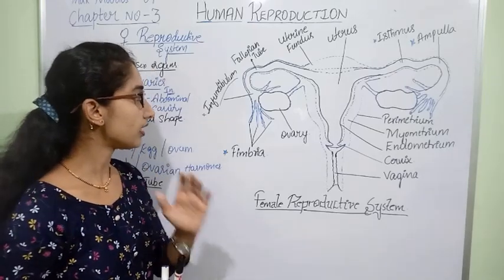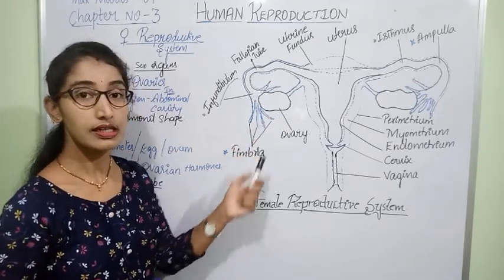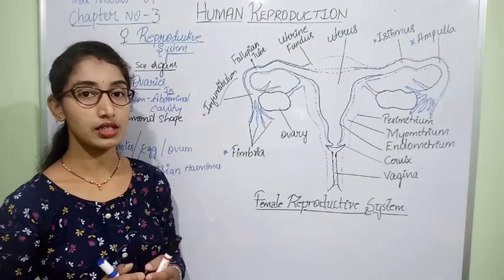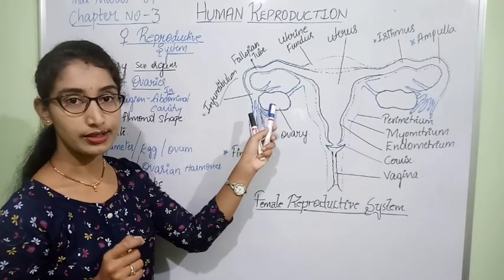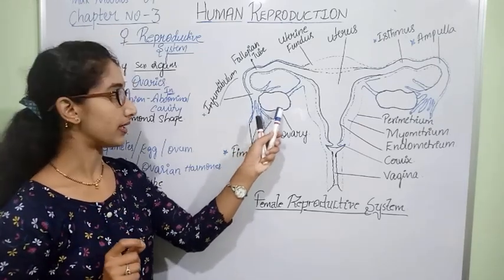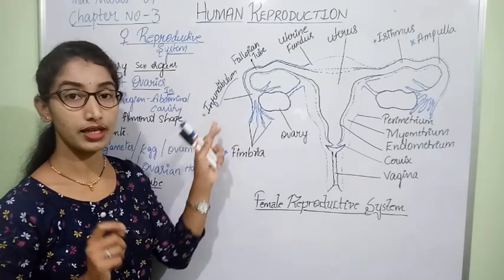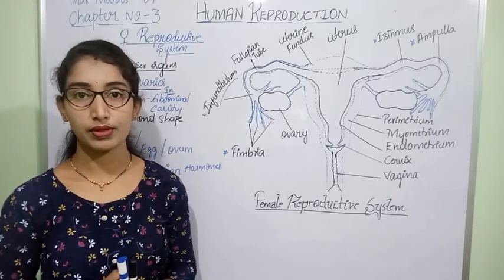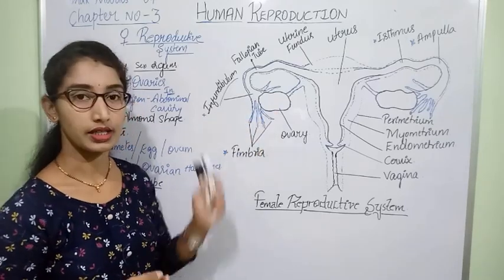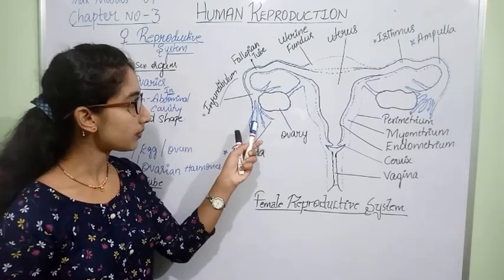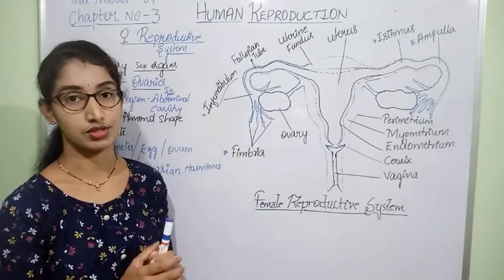At the starting part of the fallopian tube, the fimbriae are meant for receiving and collecting the egg or ovum released by the ovary, and that is connected to the infundibulum. The fimbriae also help in holding the ovary in the right position.